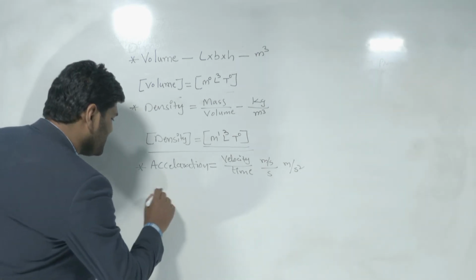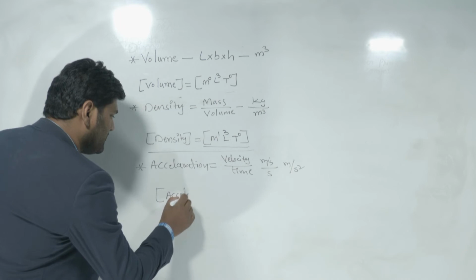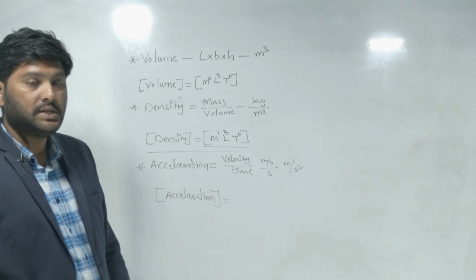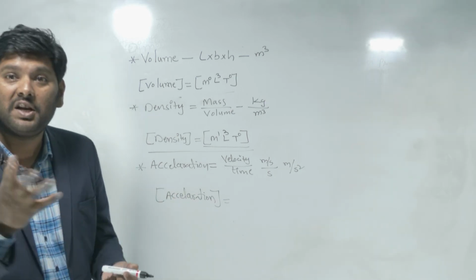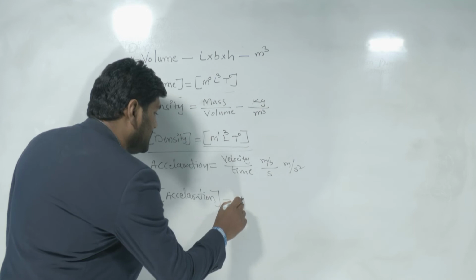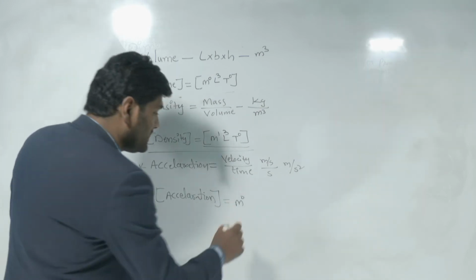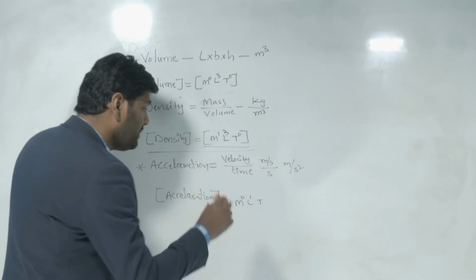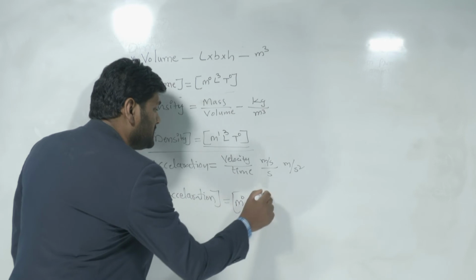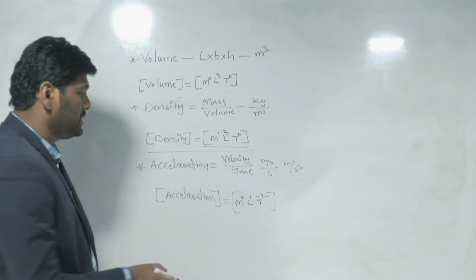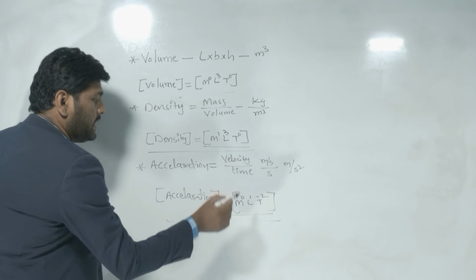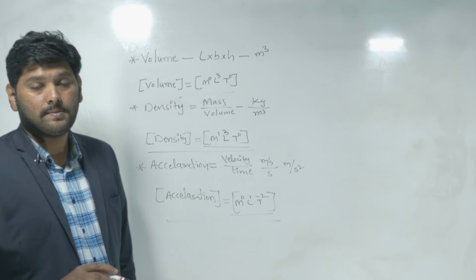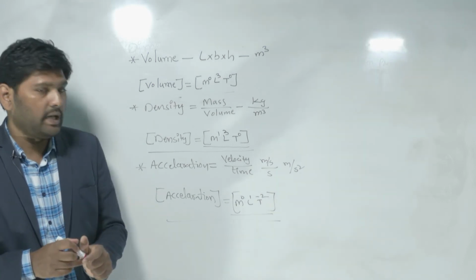Let me write the acceleration dimension formula. Any mass contribution? No mass contribution, so it becomes 0. Any length contribution? Yes, L power 1. Any time contribution? Yes, it is 2, but it is in the denominator, so it becomes minus 2. This is the way we write the dimensional equation. This is called the dimension formula, and 0, 1, minus 2 are the dimensions. This is the way we can write the dimensional formulas.